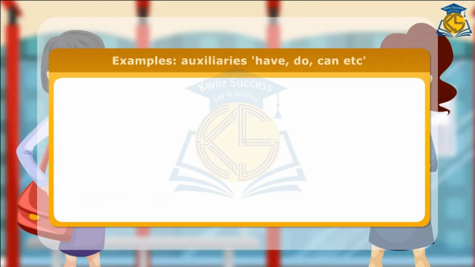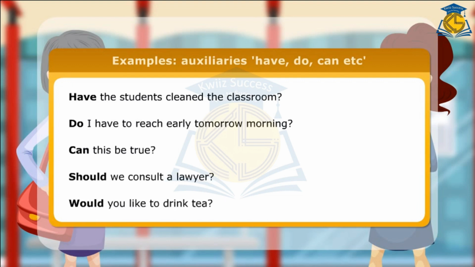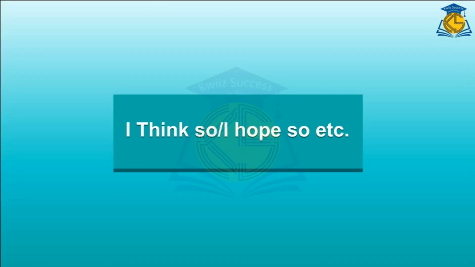Here are few more examples of use of auxiliaries have, do, can, etc. Have the students cleaned the classroom? Do I have to reach early tomorrow morning? Can this be true? Should we consult a lawyer? Would you like to drink tea? I think so. I hope so, etc.